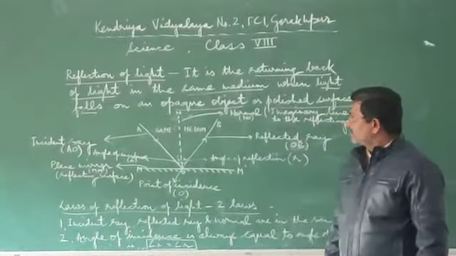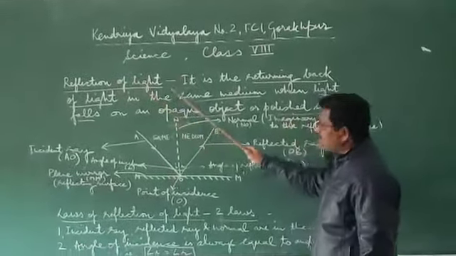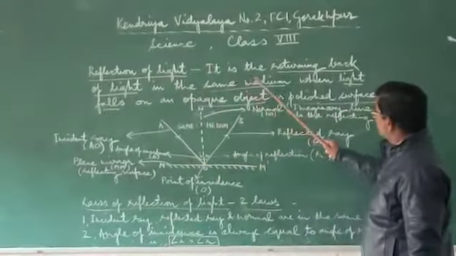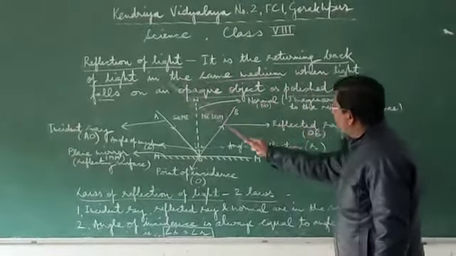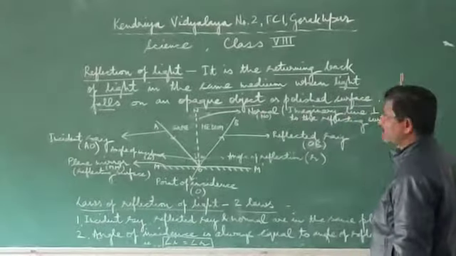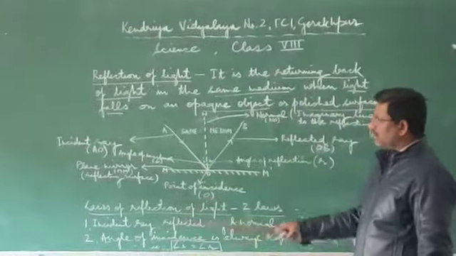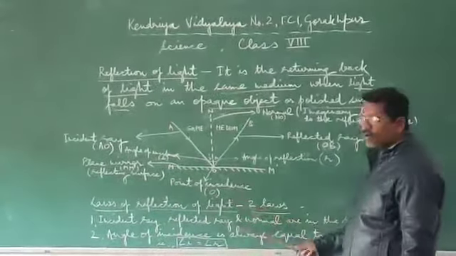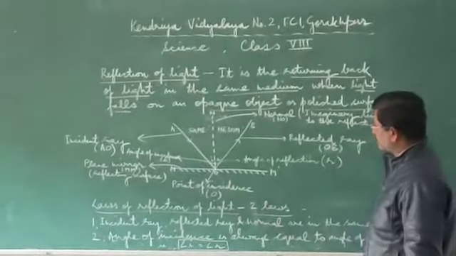Today let us study reflection of light. First, reflection of light, its definition. It is the returning back of light in the same medium when light falls on an opaque object or polished surface. Polished surface such as plane mirror, opaque object such as ground or wall or table or chair, anything through which light cannot pass through.